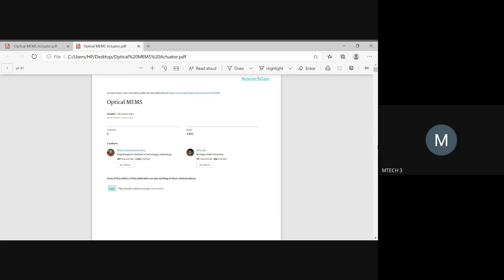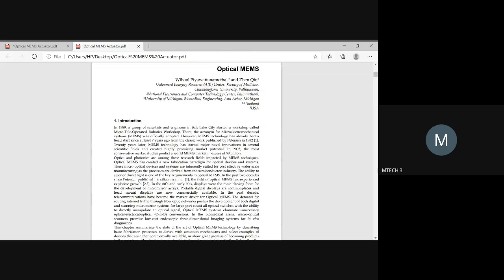This is a research paper published in 2011. It is on optical MEMS. In your module 5, you have optical MEMS applications at the end, after you study the devices on sensors and actuators. Theoretically, I explained what the applications of MEMS in the optical field are. This is just a practical approach to things related to optical MEMS.